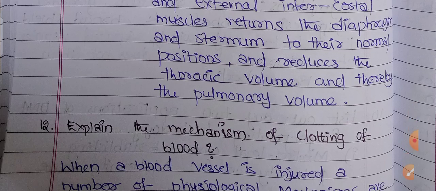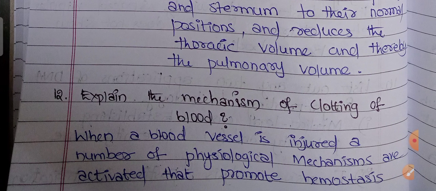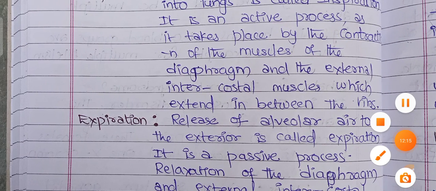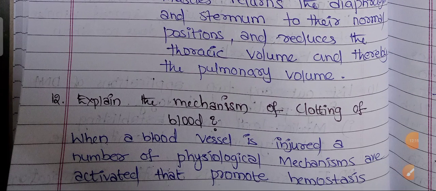Next, coming to the third question: explain the mechanism of clotting of blood.